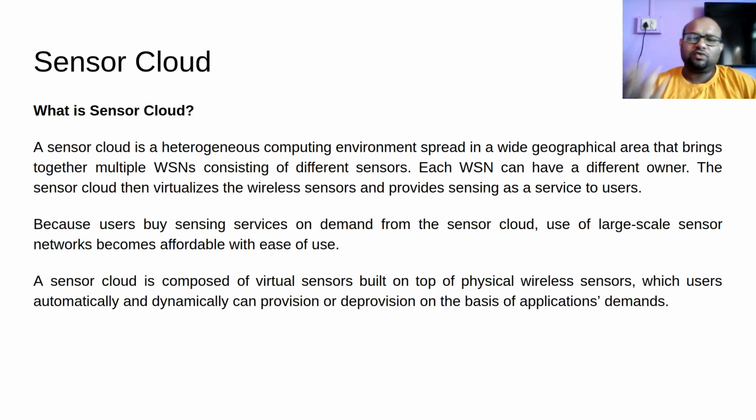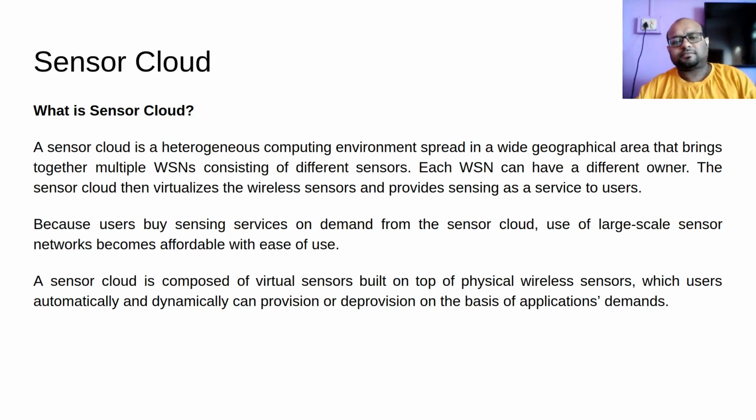A sensor cloud will give me virtual sensors which will give me data from some actual physical sensor. Physical sensors' data will be sent to the sensor cloud. Sensor cloud will take this data and create some kind of a virtual sensor that will reside in my cloud. And now as an application developer I will get this sensed data from this virtual sensor instead of directly getting it from the physical sensor.